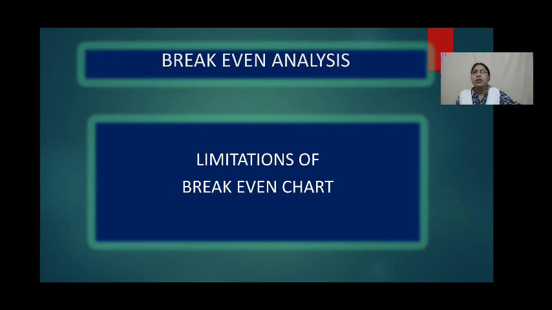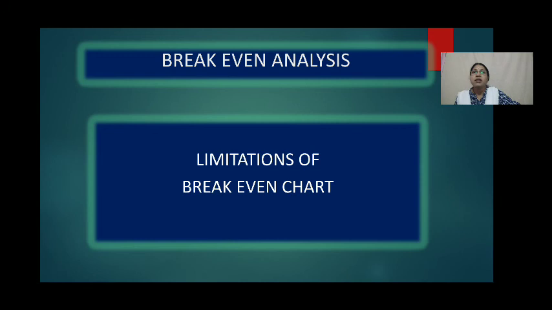Next one is that a break-even chart does not suggest any action or remedial action to the management in case of need. The break-even analysis assumption, whatever is produced is sold out, may not hold good in many cases.